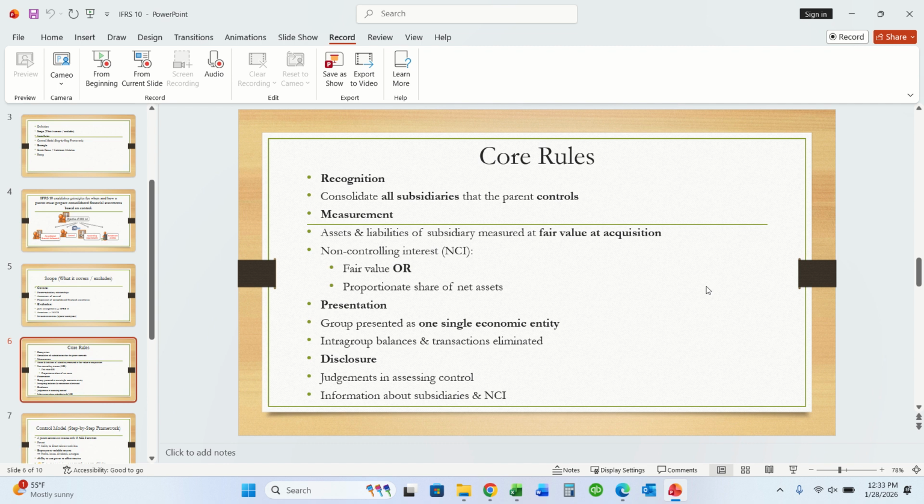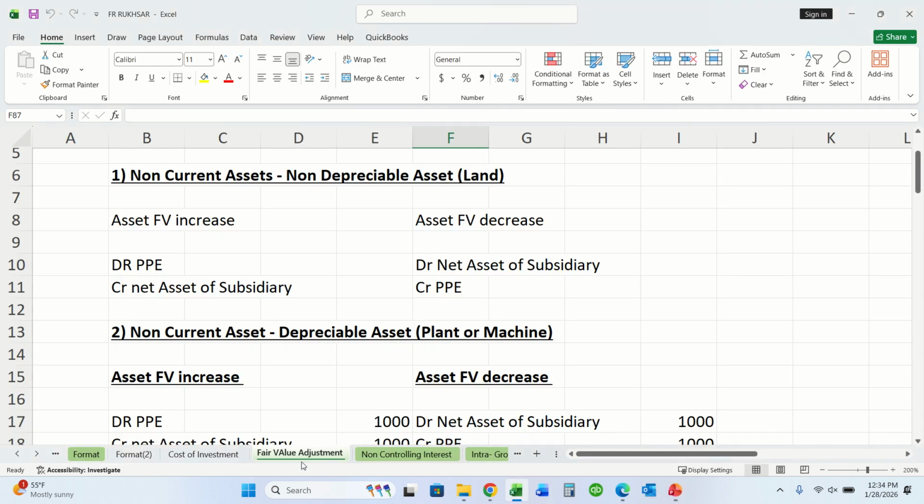Recognition: consolidate all subsidiaries that the parent controls. Its measurement: assets and liabilities of the subsidiary are measured at fair value at acquisition. Non-controlling interest should be measured at fair value or proportionate share of net assets. How will it be presented? Let me show you in this Excel.